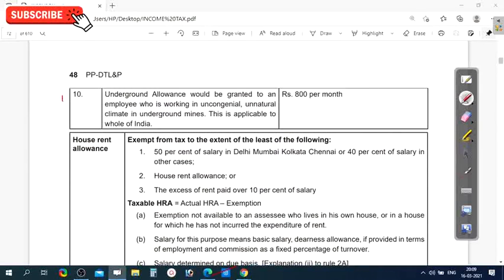And next, underground allowance would be granted to an employee who is working in unconventional, unnatural climate in underground mines, and this is applicable to whole India. Coal mines. So there are employees who are working in mines, and for such employees, it is 800 per month.